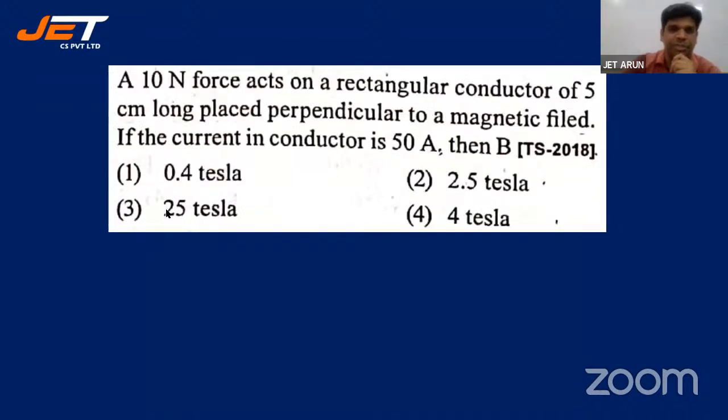Here's the next question, students. A 10 Newton force acts on a rectangular conductor 5 centimeters long, placed perpendicular to the magnetic field. If the current in the conductor is 50 amperes, then what is B? 0.4 Tesla, 2.5 Tesla, 25 Tesla, 4 Tesla. Launching the question, students.